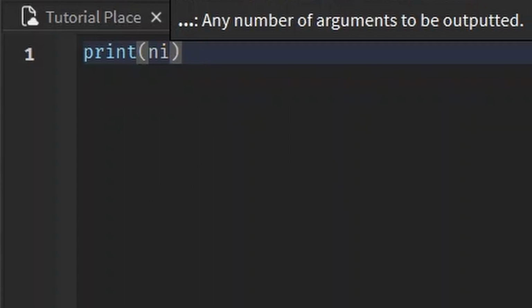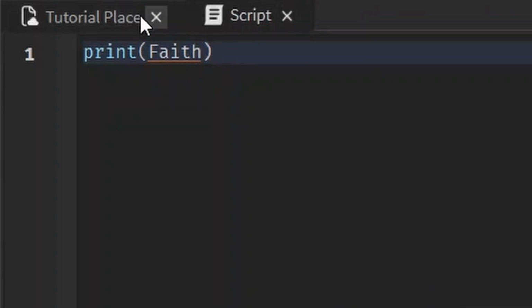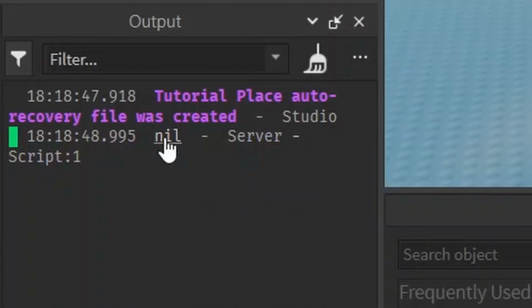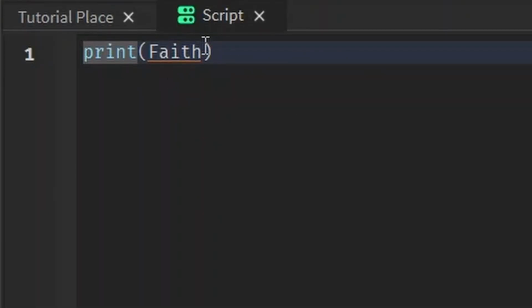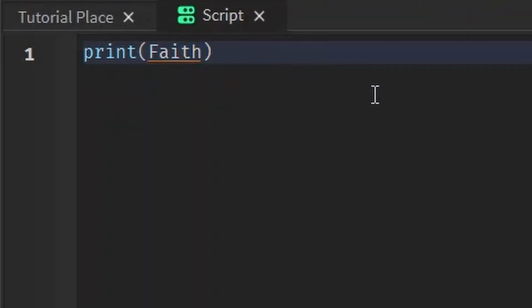For example, if I want to print out faith with no quotes, not a string, just the words, we get nil because the script doesn't know what this is. It doesn't know if you want to print out faith, if faith is something else. It doesn't know anything. It's as good as nothing to this script. It has no idea what's going on and prints out nil because it's nothing.